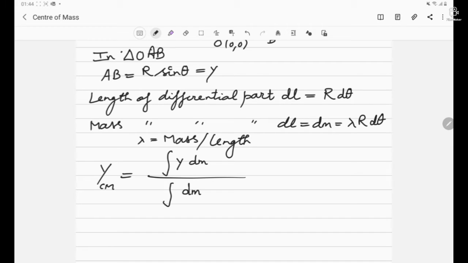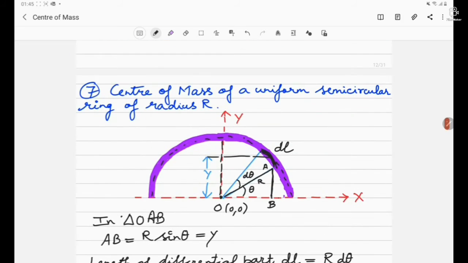Now let's substitute the value of dm both in the numerator and the denominator, and also substitute the value of y. So on doing it, we are substituting the value of y, which is r sine theta, and that of dm is lambda r d theta, whole upon lambda r d theta. Now for this integration, we have to find out the limits. So let's see the figure again.